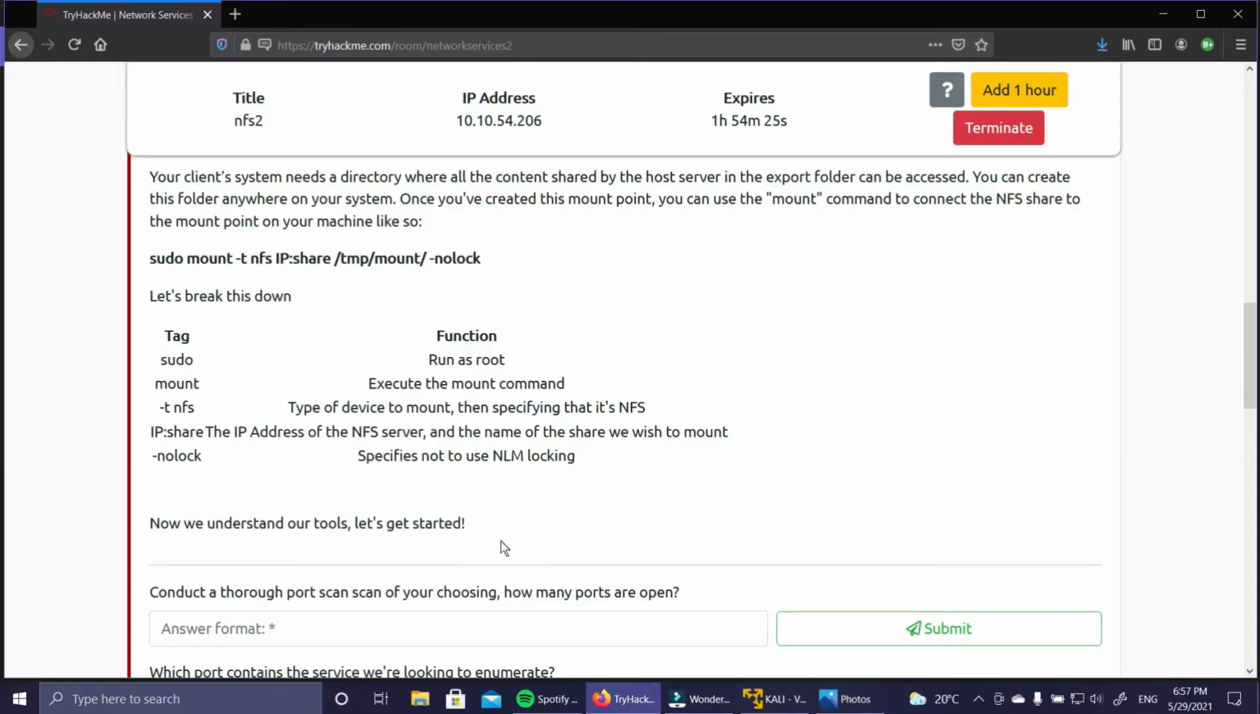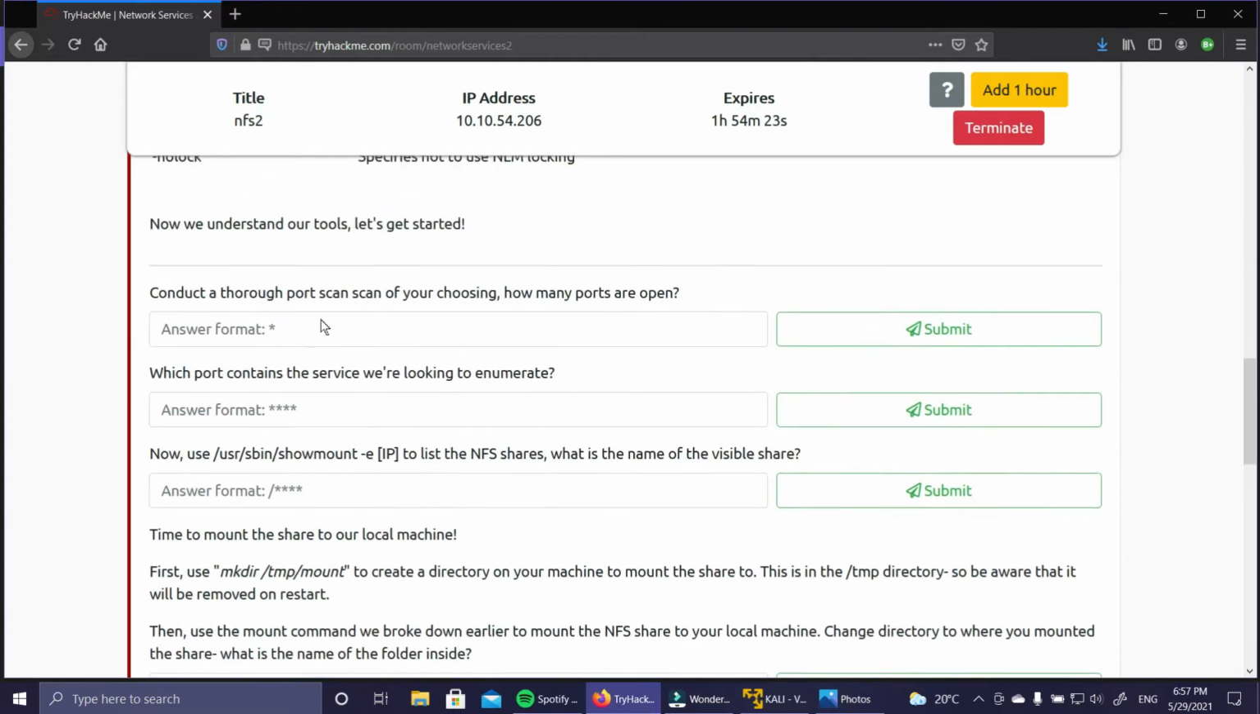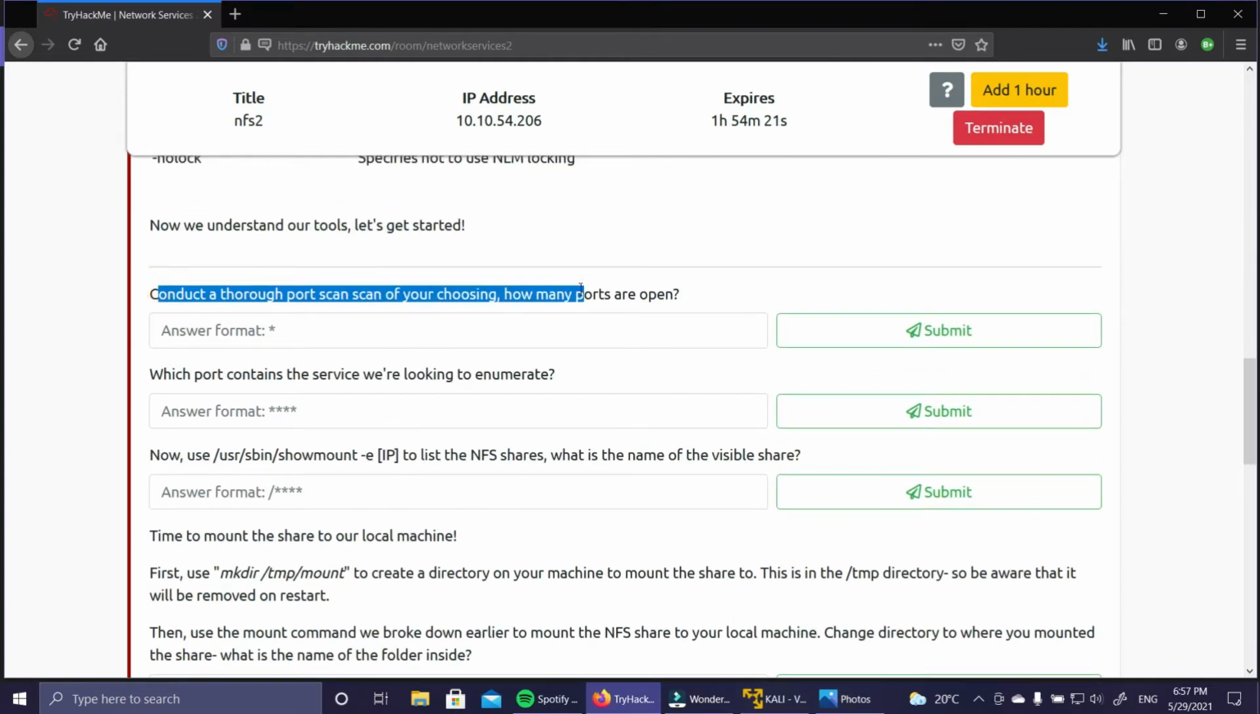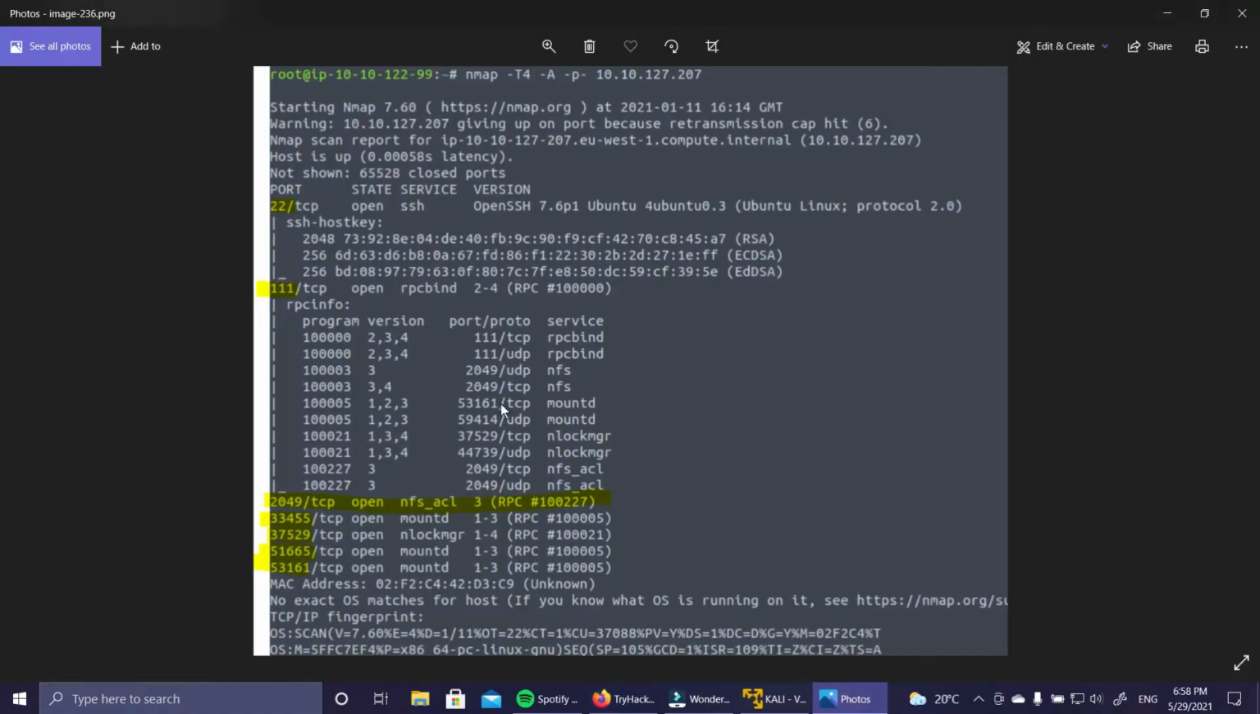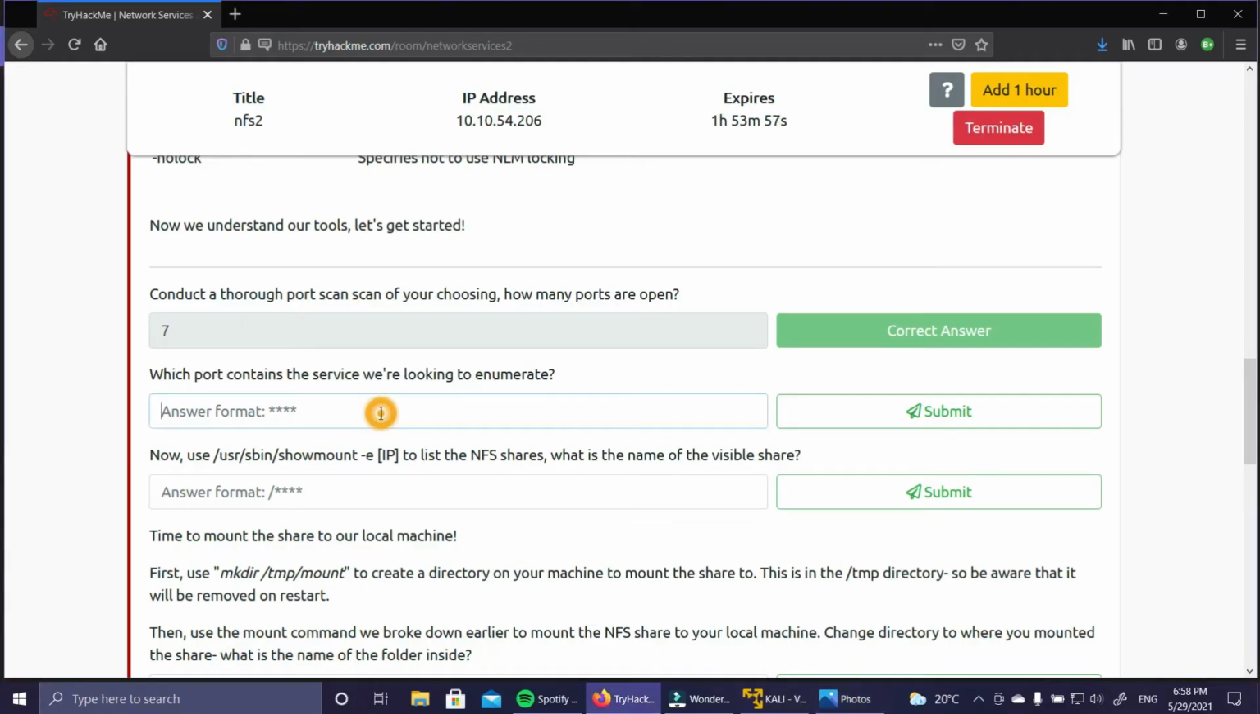So we can go back to the machine and answer this question: conduct a port scan, how many ports are open? Total ports are actually 7. Which port contains the service we are looking to enumerate? Going back to this output, we can see that port number 2049 is running NFS. So we are going to enumerate port number 2049.